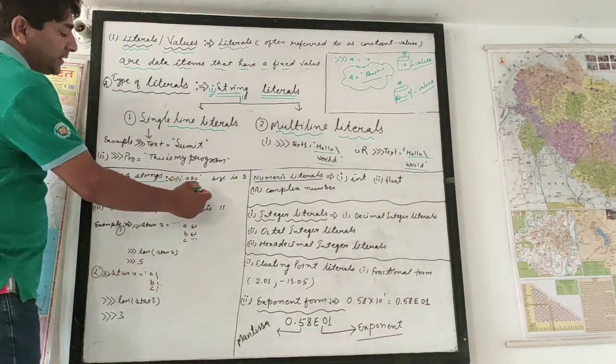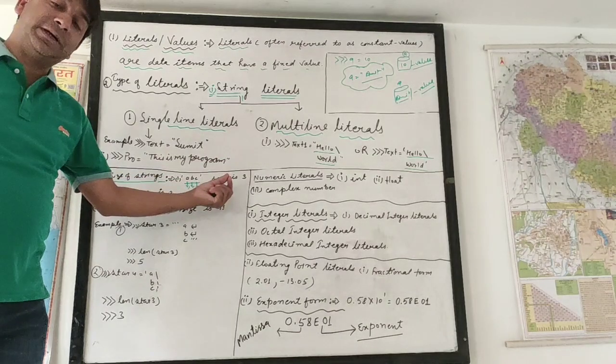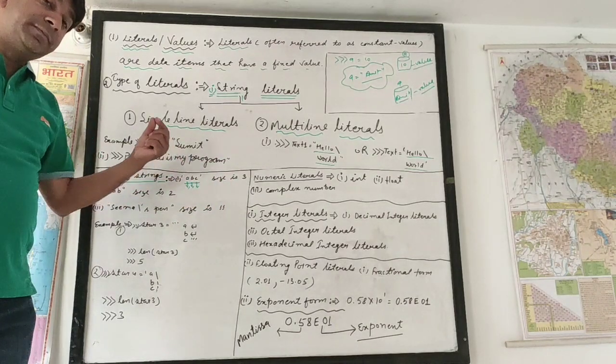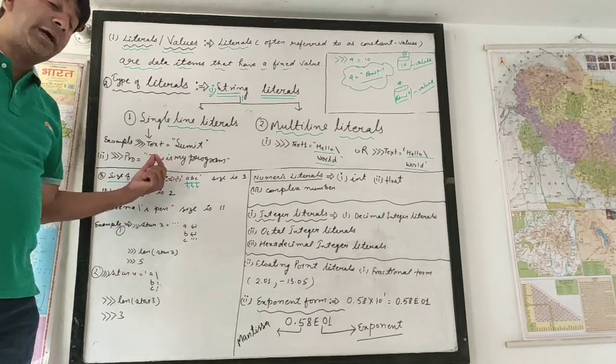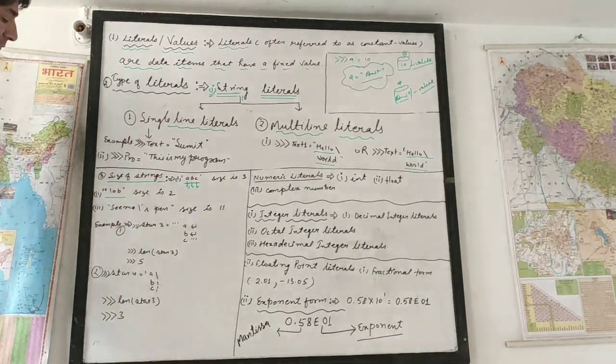How many characters are there? 3 characters. If I am talking about the byte, कितना byte हुआ? तो 3 byte. एक character किसी भी कंप्यूटर मेमोरी के अंदर 1 byte स्टोर करता है. So it is 3. Next I am talking ABC.